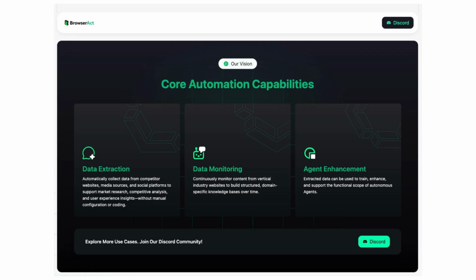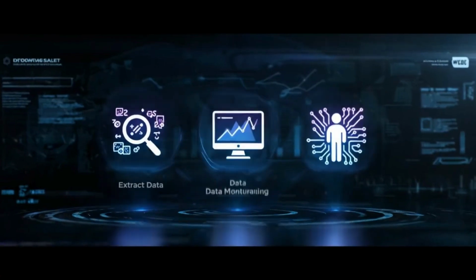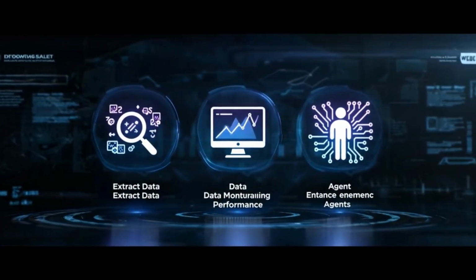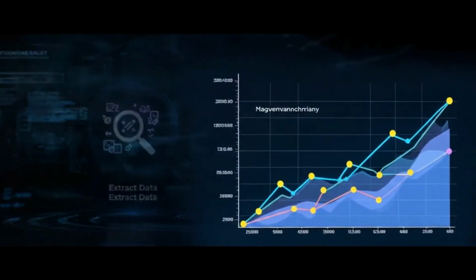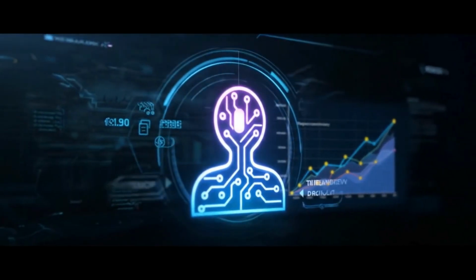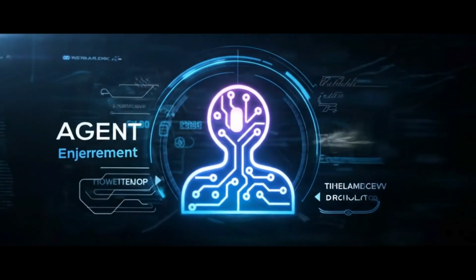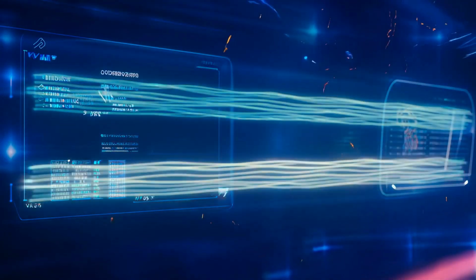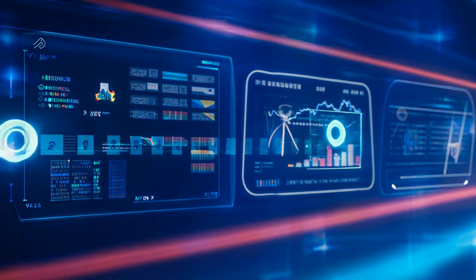BrowserAct's core automation capabilities are your superpowers. Data extraction. Gather competitor info, media, social data for market research. Data monitoring. Track industry content for fresh, actionable insights. Agent enhancement. Train custom AI agents for your specific goals.